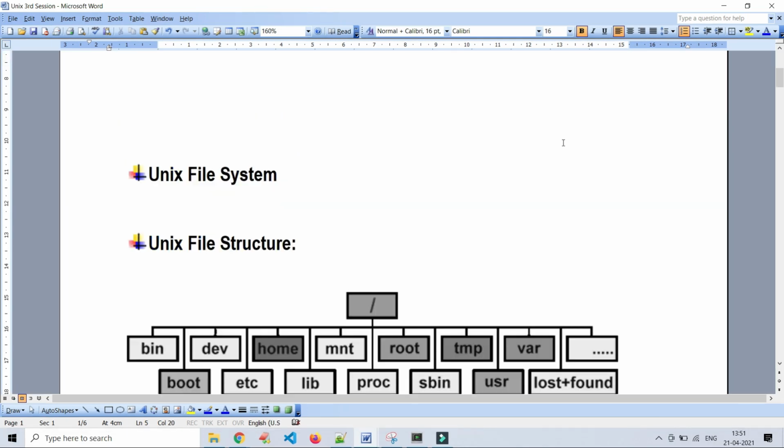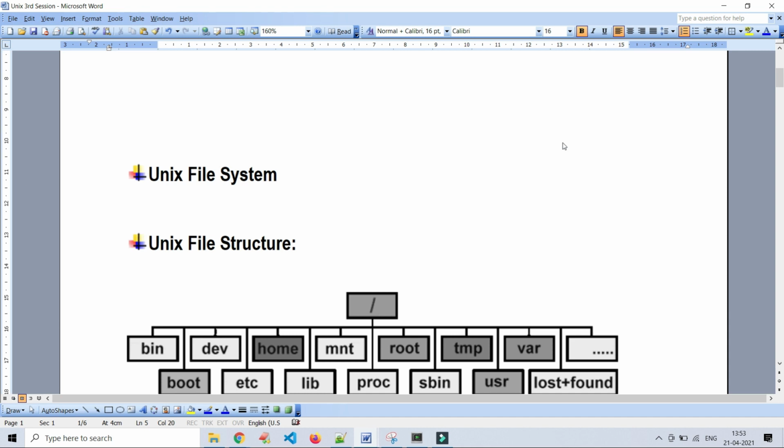Unix file system. Unix file system is a logical method of storing and organizing either small amounts or large amounts of information in a way that makes it easy to manage and to retrieve whenever we require. The name itself says that in Unix everything is in the form of files, whether it's a directory, subdirectory or normal files. Actually, Unix file system has several important features.